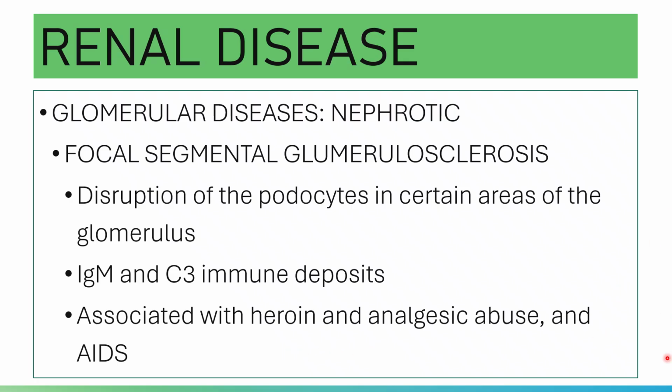There are also immune deposits; IgM and C3 immune deposits are seen. In the urinalysis, moderate to heavy proteinuria and microscopic hematuria are the most consistent findings.